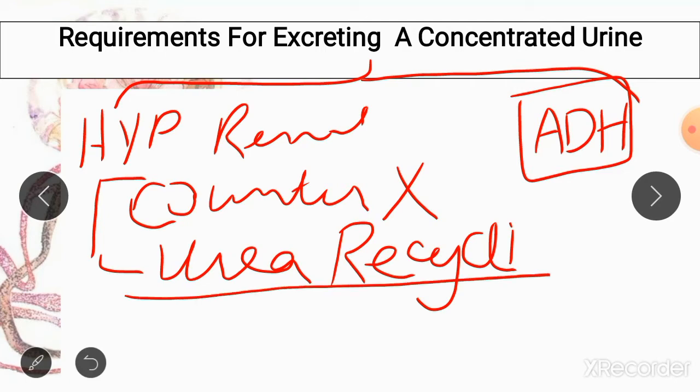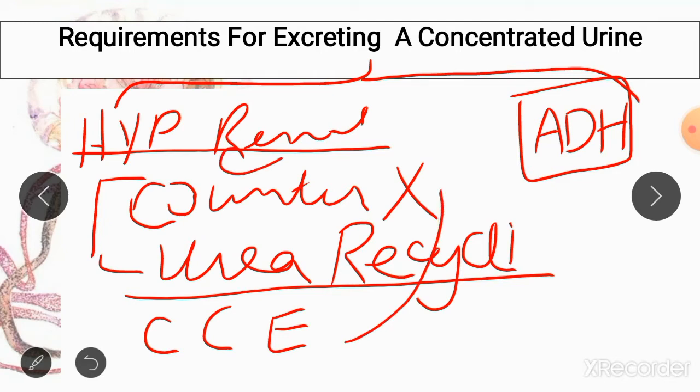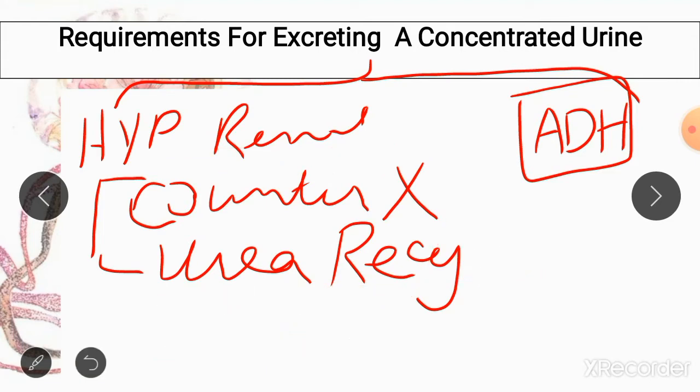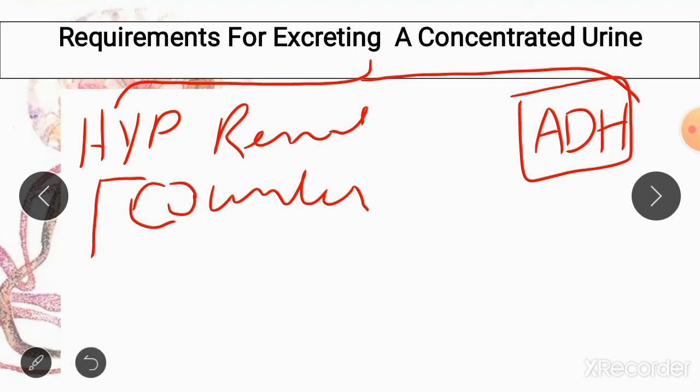So for the maintenance of hyperosmolarity of renal interstitium, there is a mechanism which is known as countercurrent exchange mechanism. So do not confuse it with countercurrent multiplier, which is responsible for formation of hyperosmolar renal interstitium. Countercurrent exchange is only responsible for maintenance of this hyperosmolarity. Let me again repeat this because this is very important.